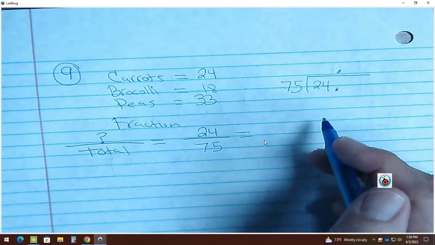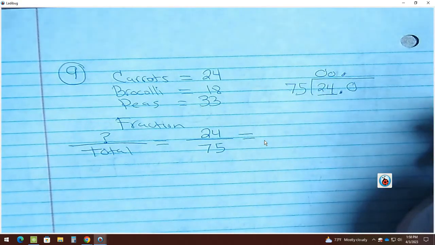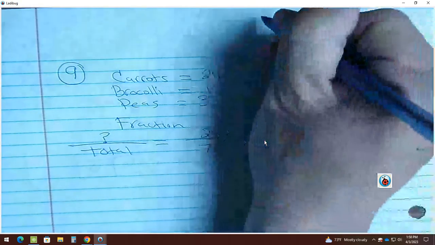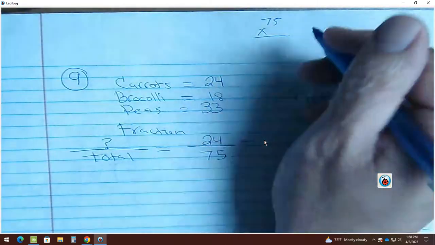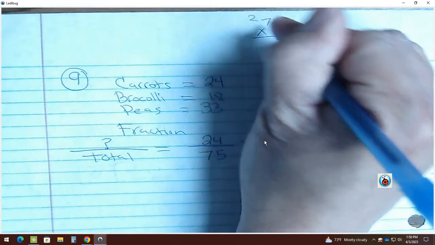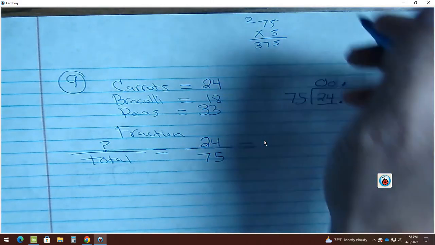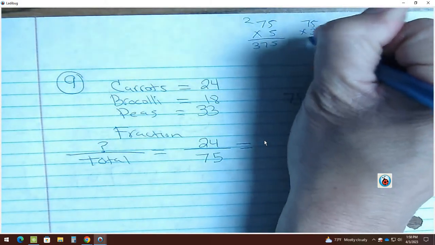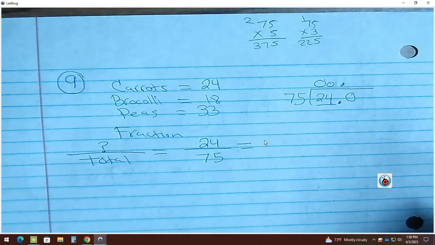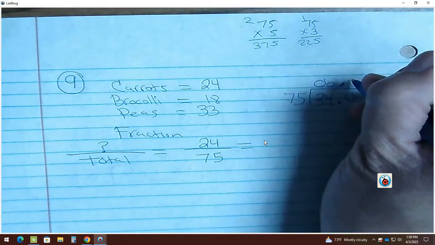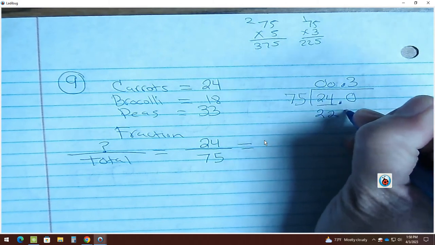2, is that enough? 24, is that enough? What do I do? 240, is that enough? Start guessing, check. So I'm going to go to the top, and I'm going to guess. 5? Okay, let's check the 5. That's way over. 75 is way over. 3? Okay, let's check. 15, 21, 22. That's pretty good. Yes? Right? So 3. 75 times 3 was 225.